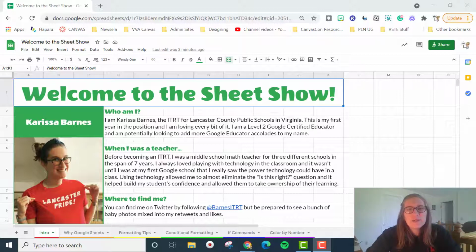I am a Google Level 2 certified educator, and I'm thinking about over the summer potentially going into the little bit more advanced Google realms, but sort of dove completely into Canvas this year, trying to help my staff figure out Canvas and just get through that part.